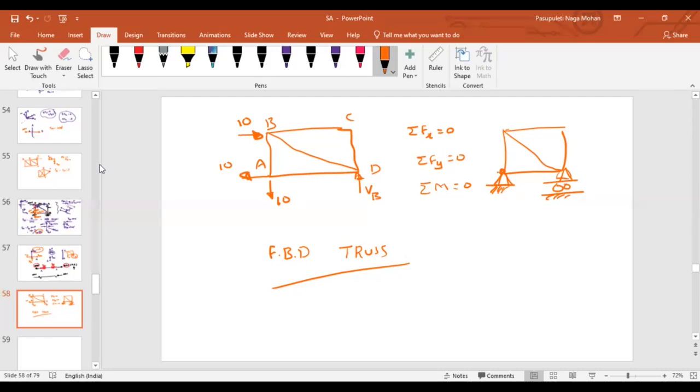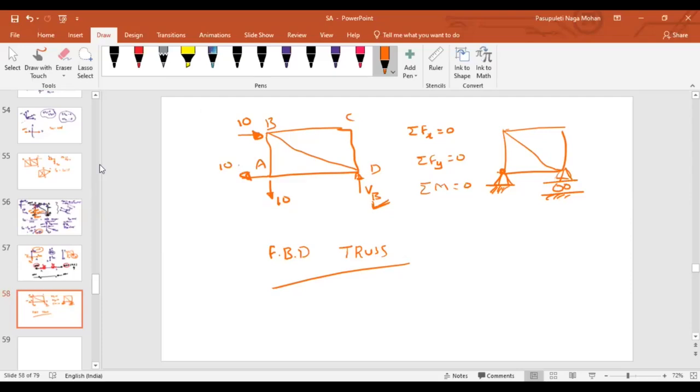As I am removing this support, I should represent the action of this support. What is meant by the action of the support? Nothing but the reaction, or what the displacement will be, and so on. That is why I have represented this force and this force. Similarly, as I removed this support, I have represented its action in the form of a reaction.